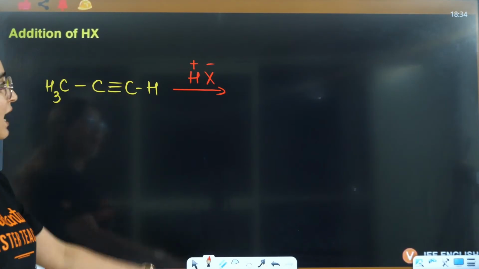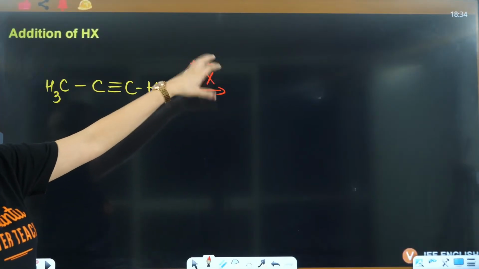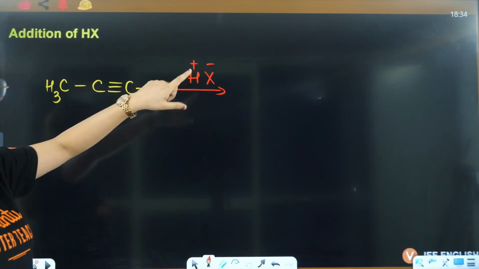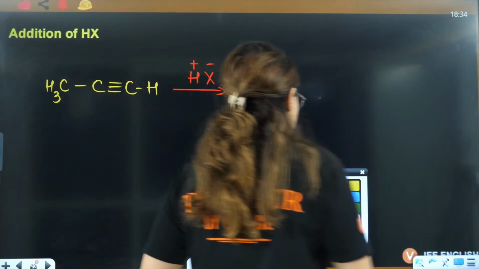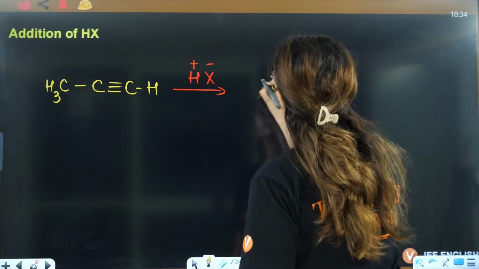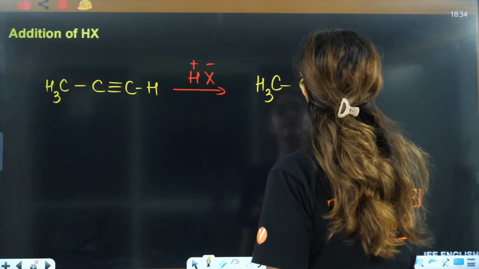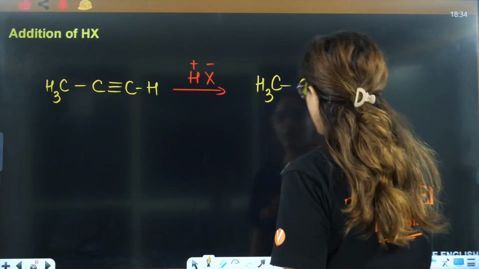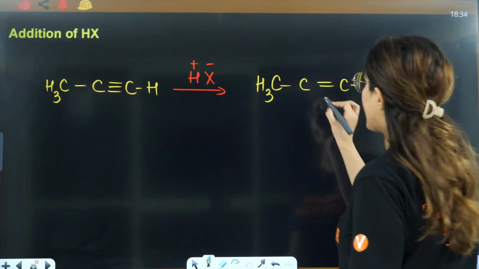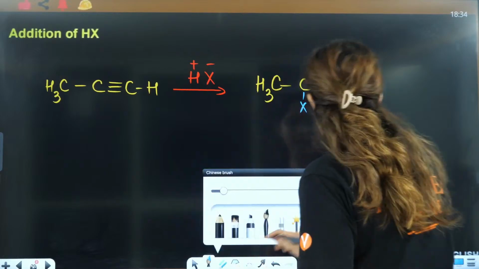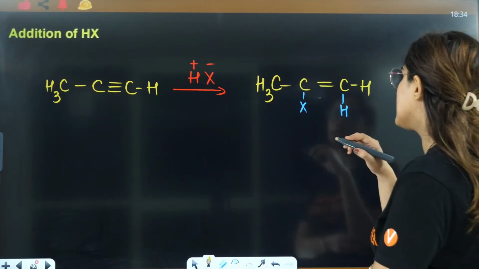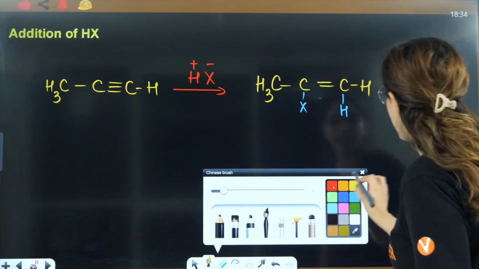Markovnikov rule says that the negative element will go on the carbon with fewer hydrogens. So that means over here. So this is CH3, this is C double bond CH, and here you will have the attachment of X and here you will have the attachment of H.